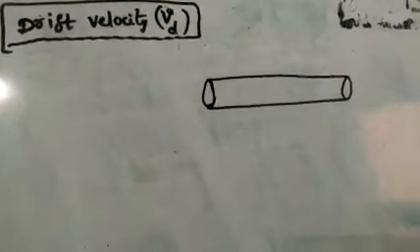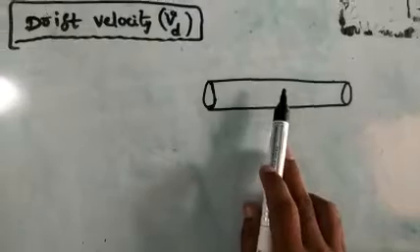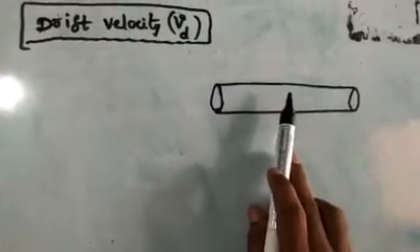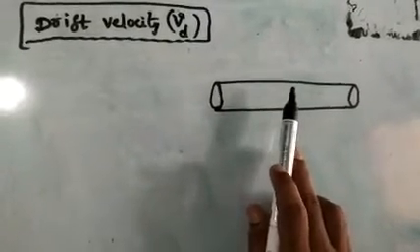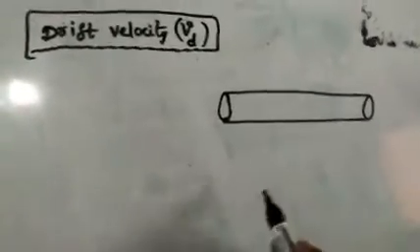Listen to me. Suppose we consider a conductor. In this conductor, we know very well, according to the atomic structure, electrons are moving freely. Many free electrons are there.